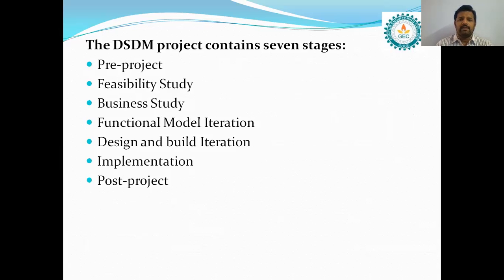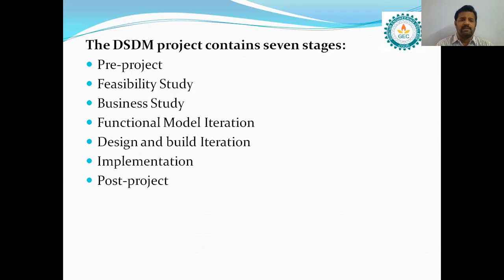Pre-project means before the project begins, we gather the details of the particular project. Feasibility study is nothing but a clear study about the requirements of the customer. Business study, we have to study the business, which model or which strategy is followed for developing a project.